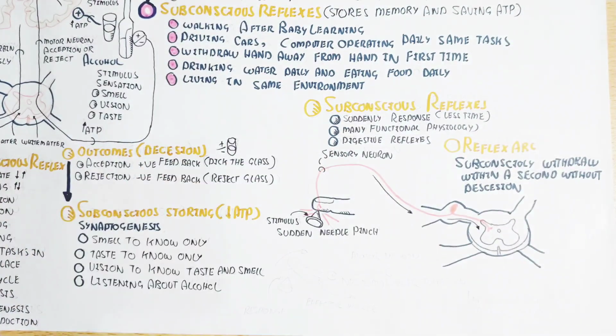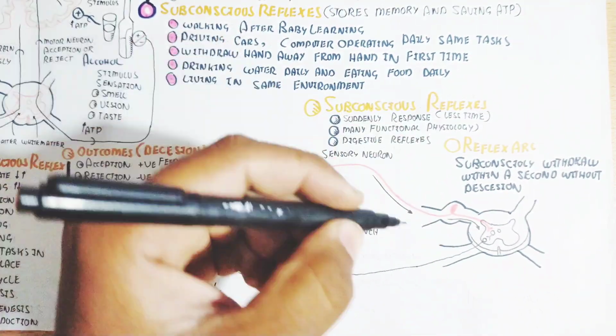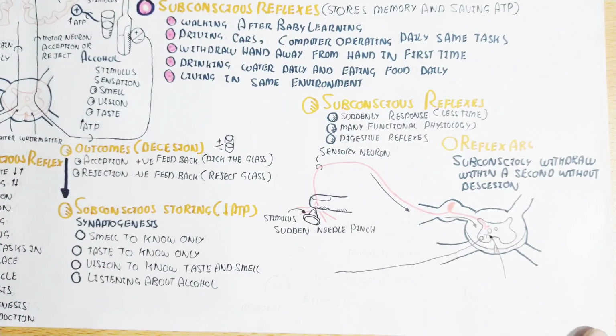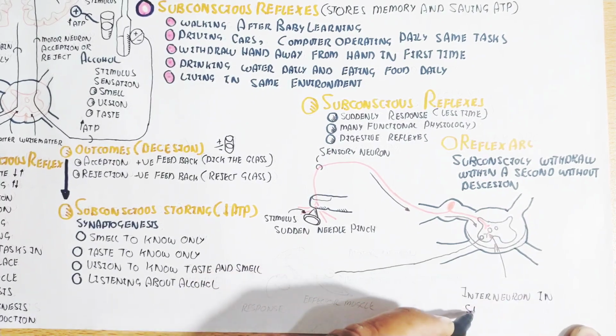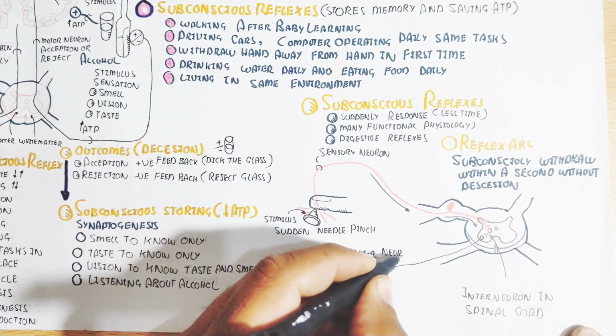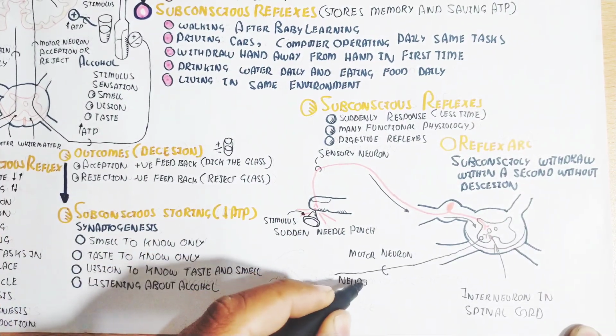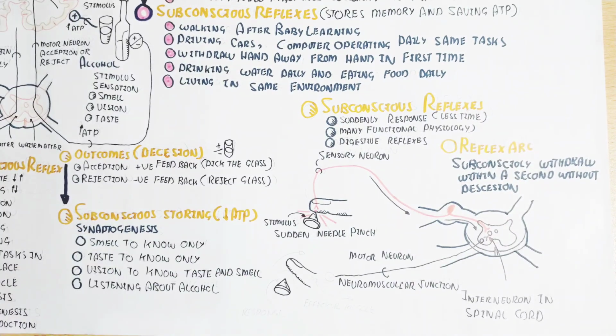The outcome is that the motor neuron sends the signal from the interneuron in the spinal cord gray matter. In this way, the neuromuscular junction leads the effector muscle to contract, and the response will occur: the withdrawal of the finger. So this interneuron is present in the spinal cord, which is subconsciously activated. In this way, I hope it makes sense to you.